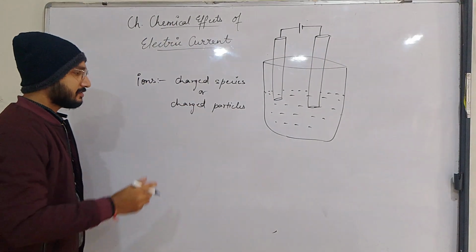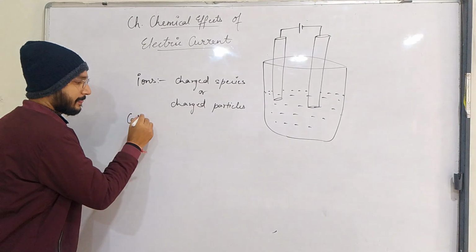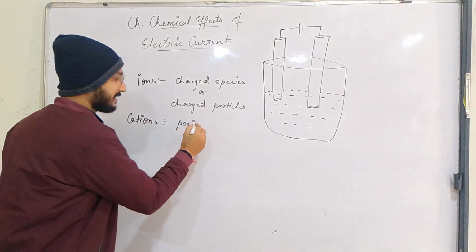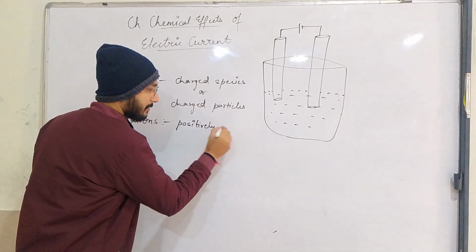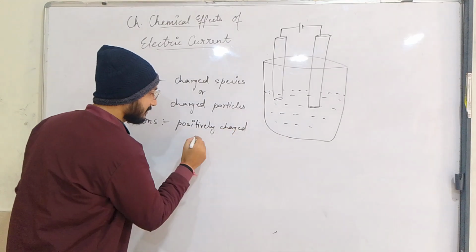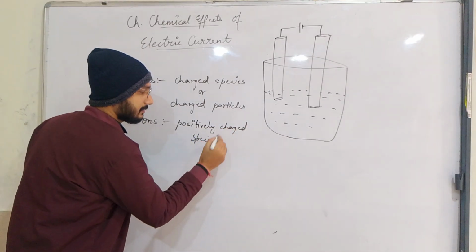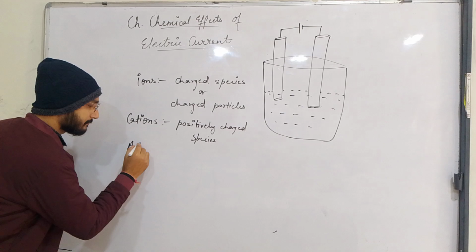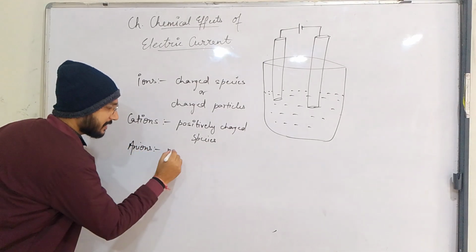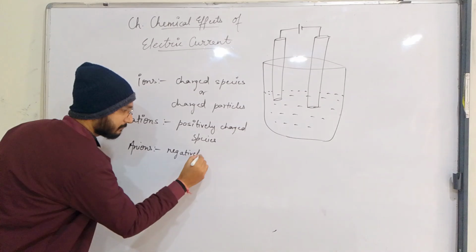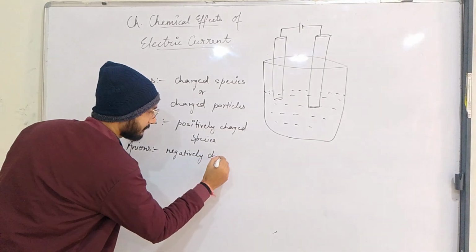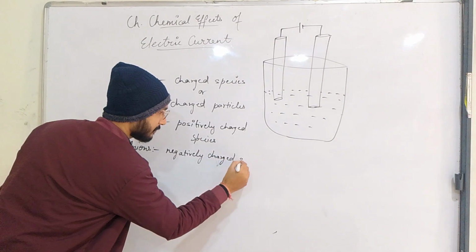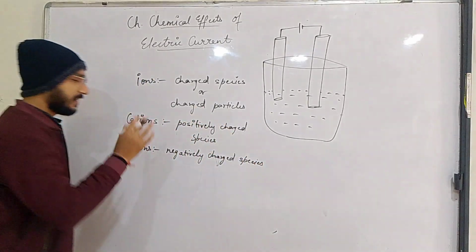So there are two types of ions. First one is cation. Positively charged species is known as cations, and negatively charged species is known as anions.